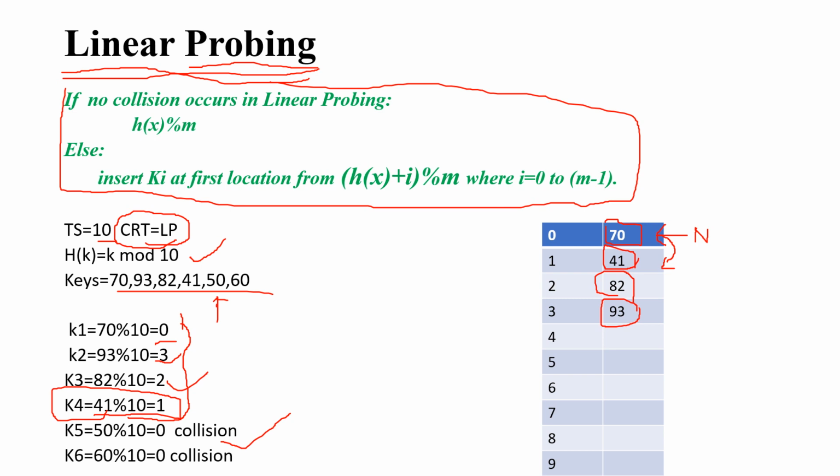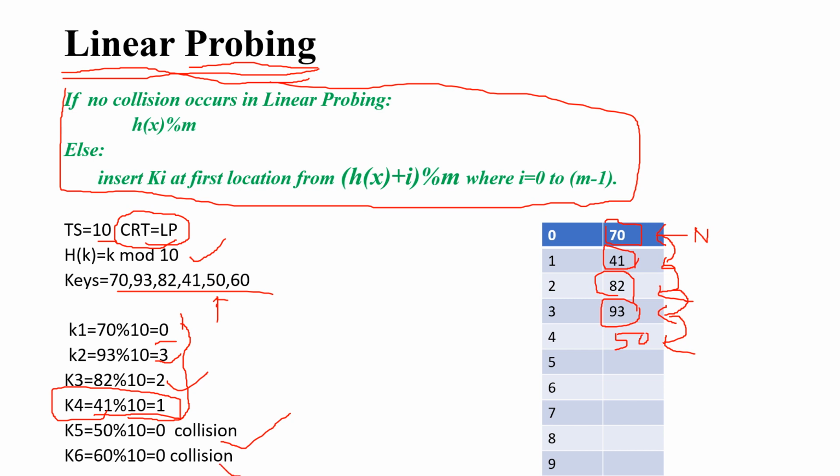No, this is also not free. Then check the next immediate index, is it free? No, this is also not free. Then check another immediate next index, is it free? No, it's not free. So again you check the immediate next index, is it free? Yes, this is free. So 50 is going to store at 4th index.